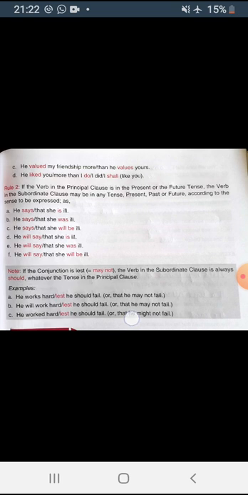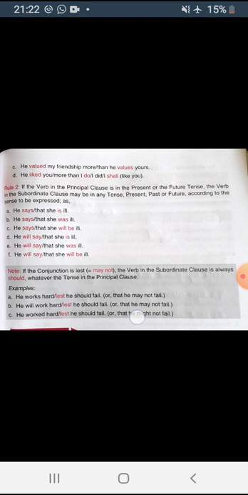Note, if the conjunction is lest. If lest is used as a conjunction, the verb in the subordinate clause is always should, whatever the tense in the principal clause. Clear? If the subordinate clause is introduced by the conjunction lest, then the verb in the subordinate clause will be should, irrespective of any tense in the principal clause.